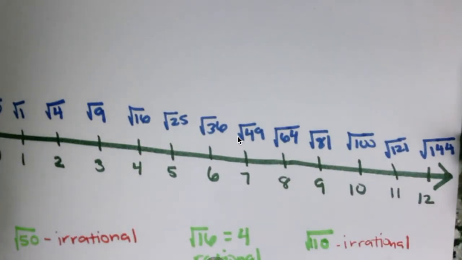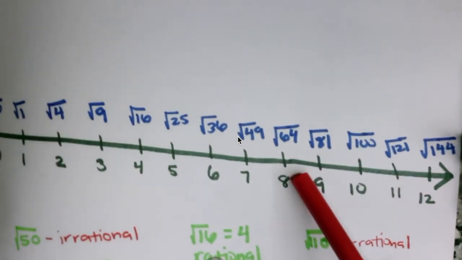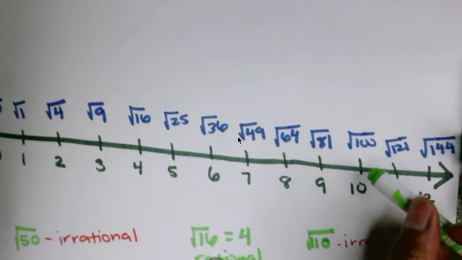That means it cannot be written as a fraction because we can write all these numbers up here as a fraction. For instance, the square root of 64 is 8. I can write 8 as a fraction by saying 8 over 1. Right? We learned that when we were doing slope. So all of these numbers can be written as a fraction. Okay, let's finish this. So square root of 110 is in between these two numbers.